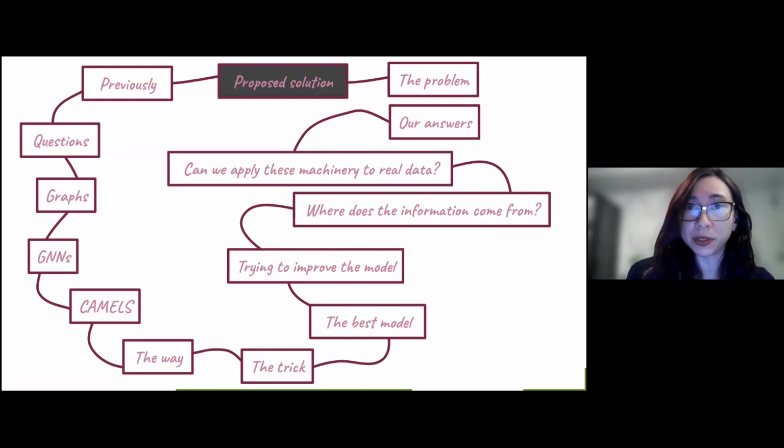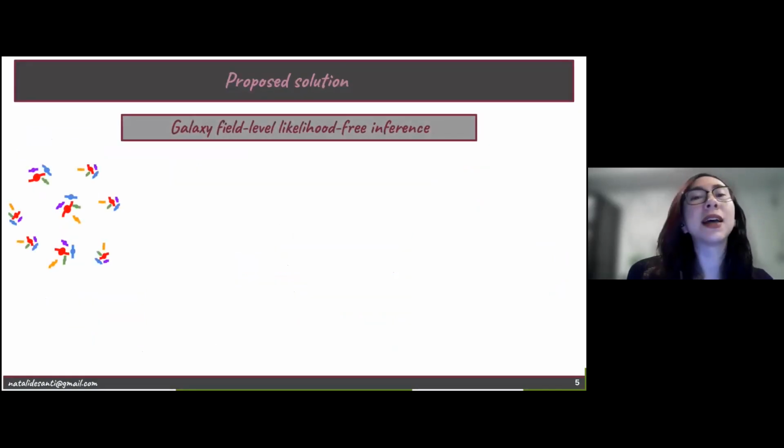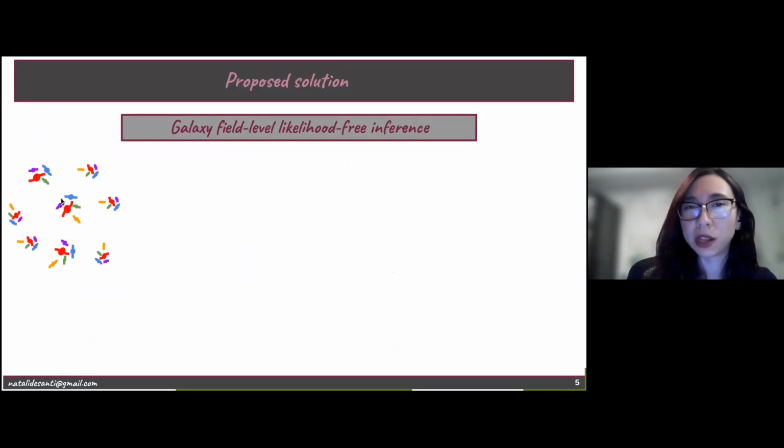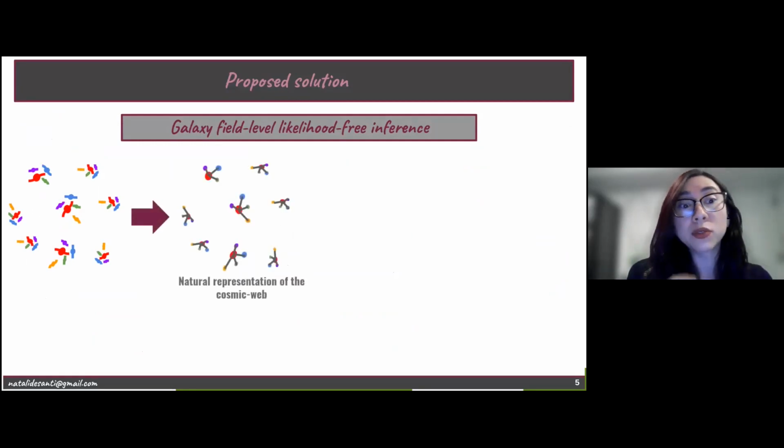So we have a proposed solution, which is doing galaxy field level likelihood for inference. Imagine that we had a bunch of galaxies with all that information. How can we extract the cosmological parameters? We are going to translate all the information of all these galaxies into something that we call graphs. And graphs are a natural representation of the cosmic web because they can trace all the filaments and the structures that we can observe in our galaxies.